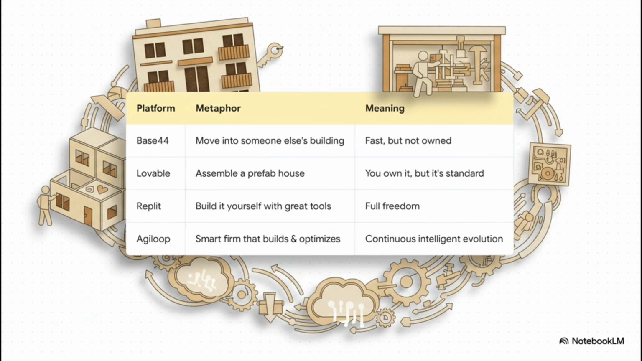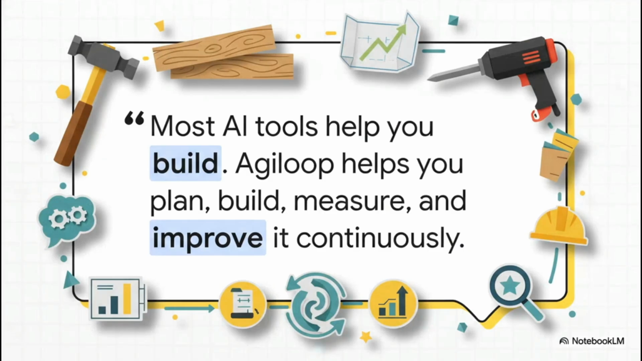And then you have Agiloop, the smart farm. It's all about continuous intelligent evolution. It's really in its own category. This quote really nails the core difference here. Most AI tools out there, they're just helping you build something. They're the hammers, the power saws. Agiloop is the whole system, from the strategic blueprint to the professional construction to measuring success and then improving it again and again.